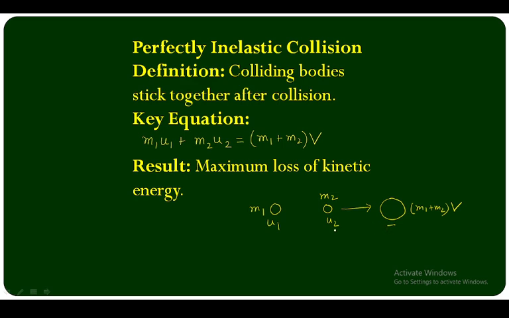Here you can see that the equation will be m1 u1 plus m2 u2 is equal to m1 plus m2 into v. v is the common velocity. What is the result? Maximum loss of kinetic energy. Here you can see the maximum loss of kinetic energy in perfectly inelastic collision. Colliding bodies stick together after collision, that is m1 u1 plus m2 u2 is equal to m1 plus m2 into v. The result is maximum loss of kinetic energy.